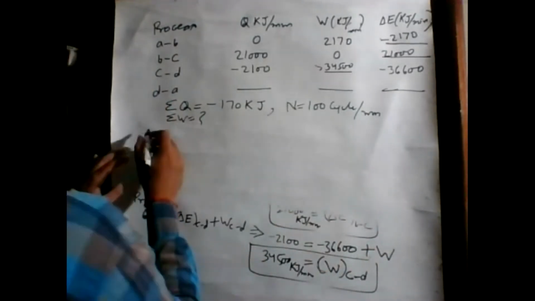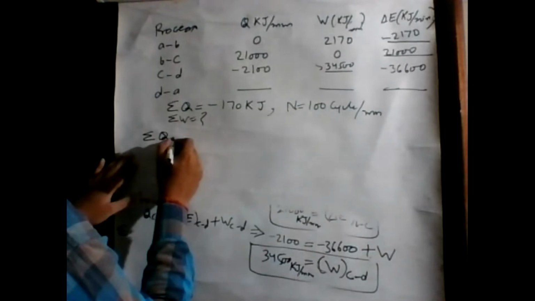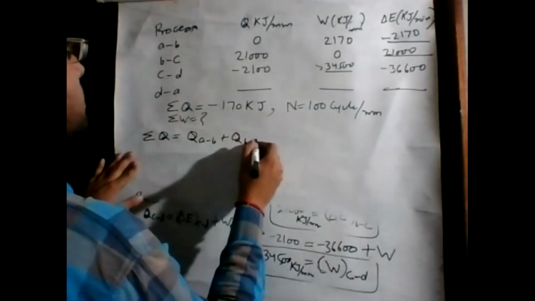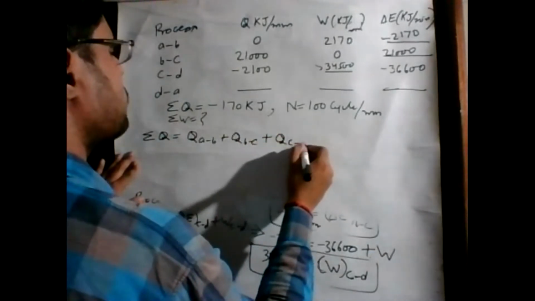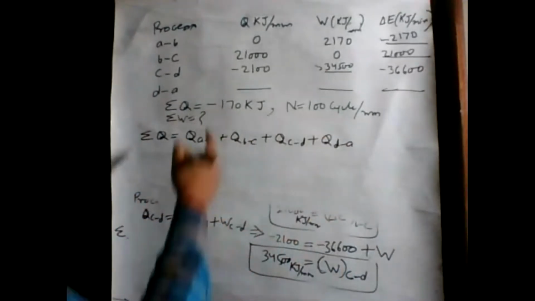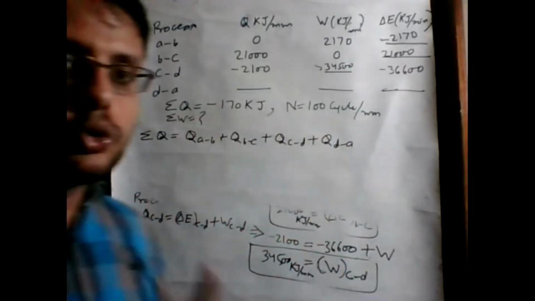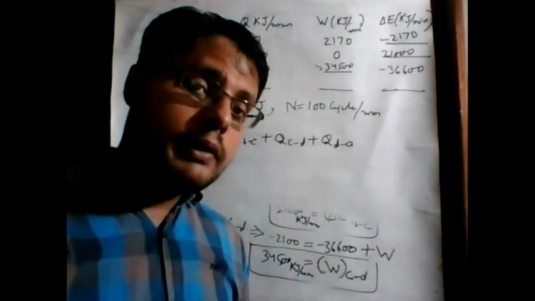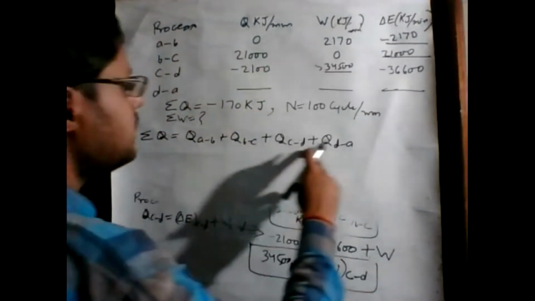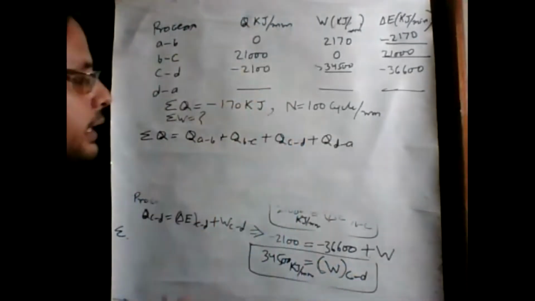What is sigma Q? Sigma Q is Q A to B plus Q B to C plus Q C to D plus Q D to A. This is given as 170 kilojoule. This is the absolute value, and here we are using all values in kilojoule per minute.